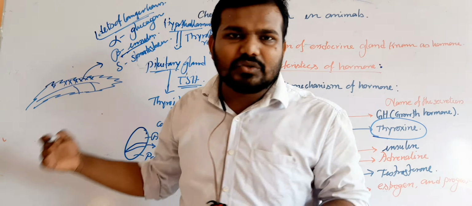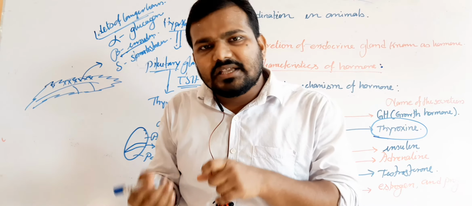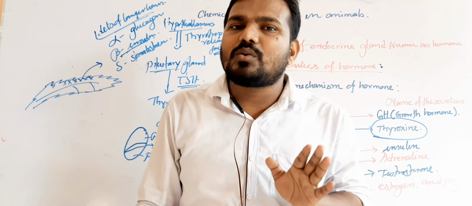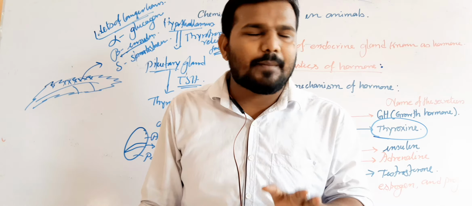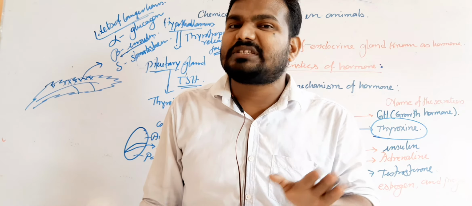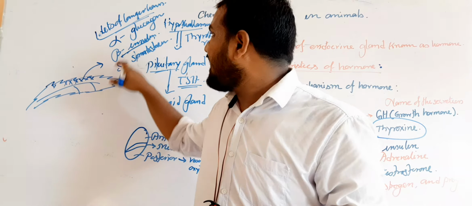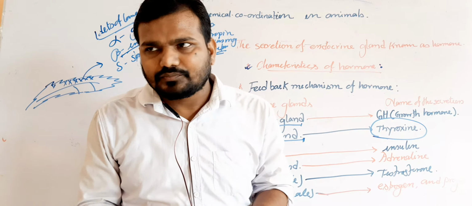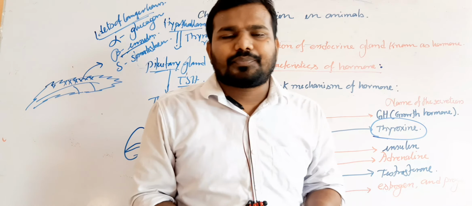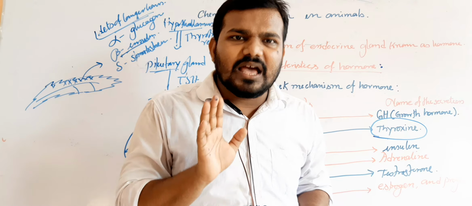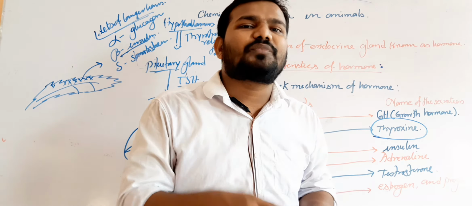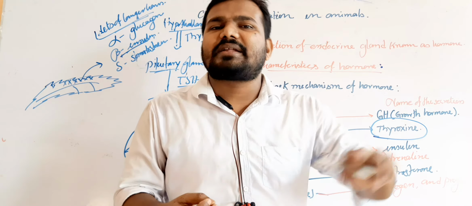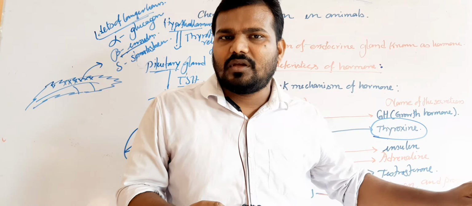So what is insulin? The endocrinal secretion of the pancreas, which regulates the amount of blood sugar, or the glucose in our blood, is known as insulin. The functions of insulin. First one, insulin can release the glucose from the storage of glucose within our body and force it to take part in the metabolism.